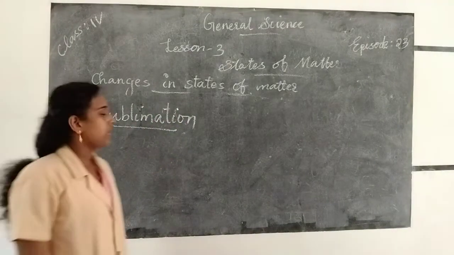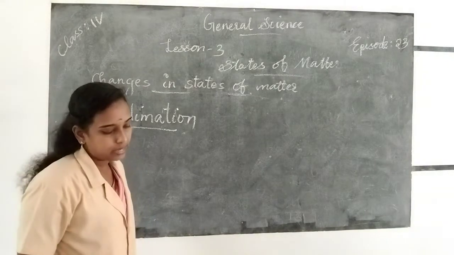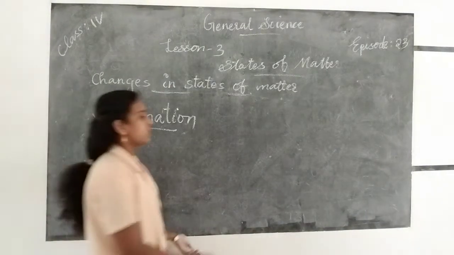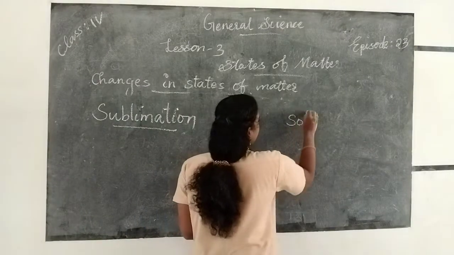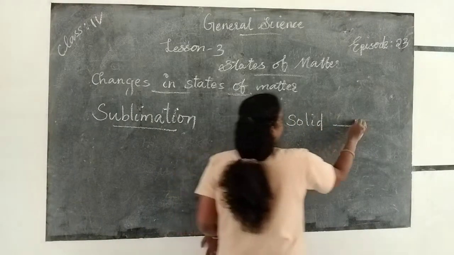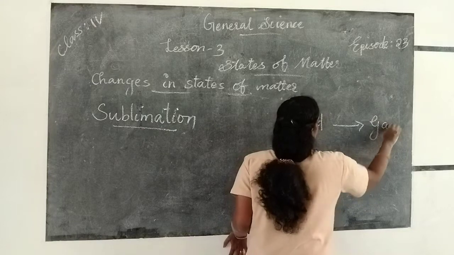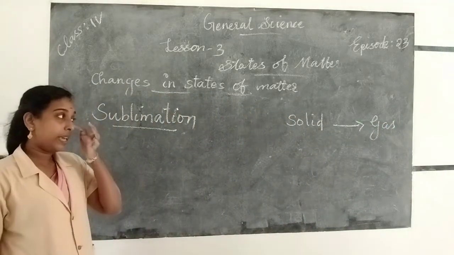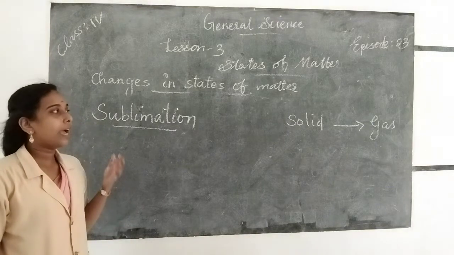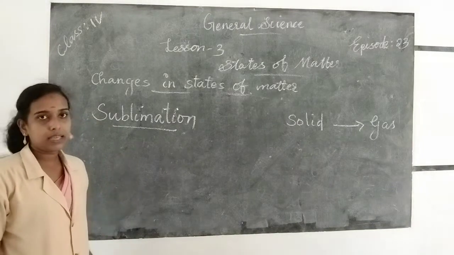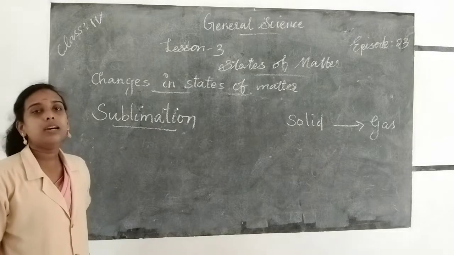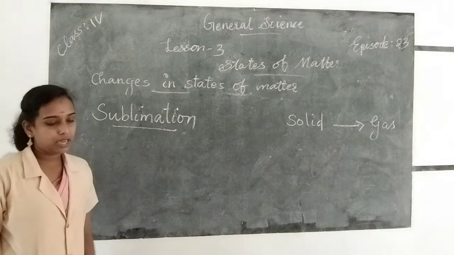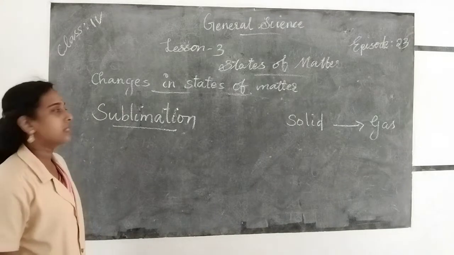Sublimation, S-U-B-L-I-M-A-T-I-O-N, sublimation. Sublimation means when we heat a solid, it directly changes into gas state and it is called sublimation. So if we heat any solid, it directly changes into gas without changing into liquid state and it is called sublimation. So the process of a solid directly changing into gas is called sublimation.